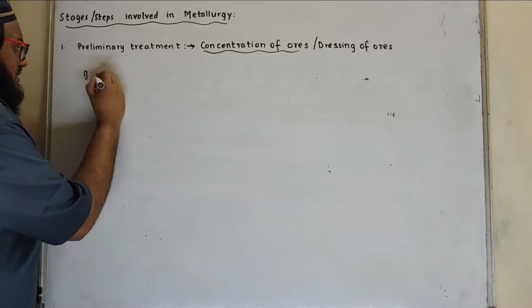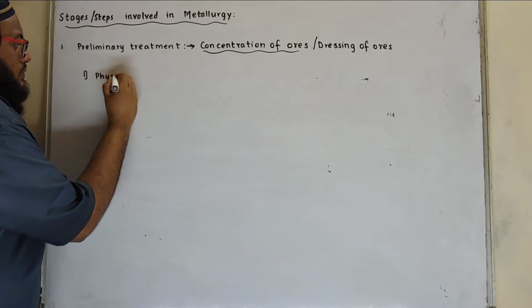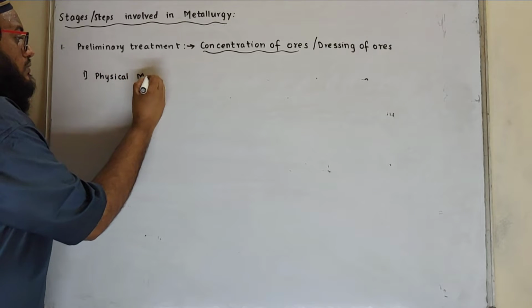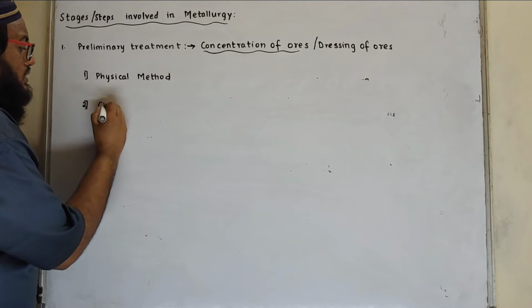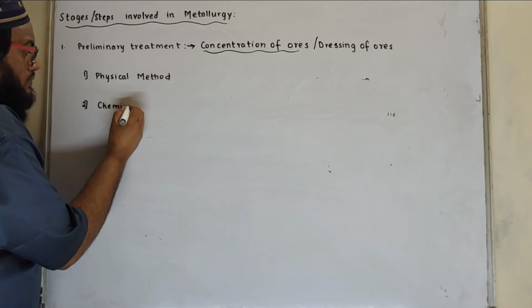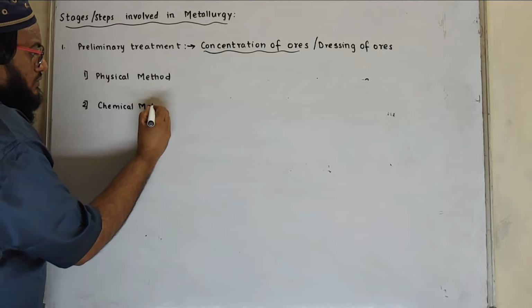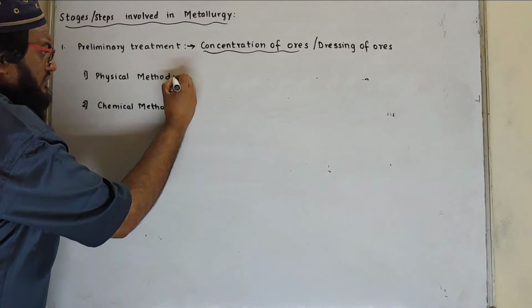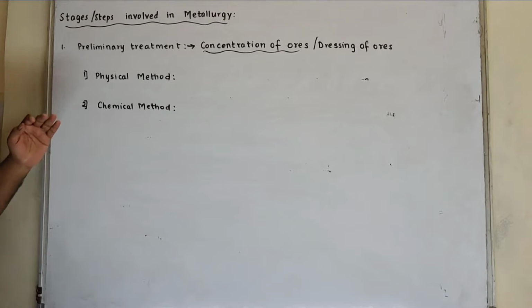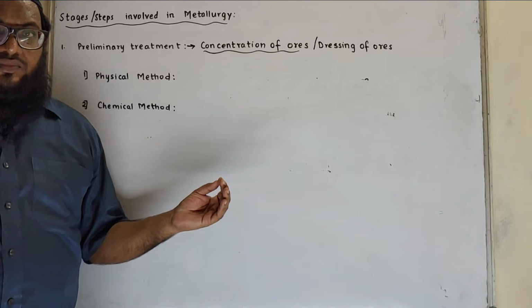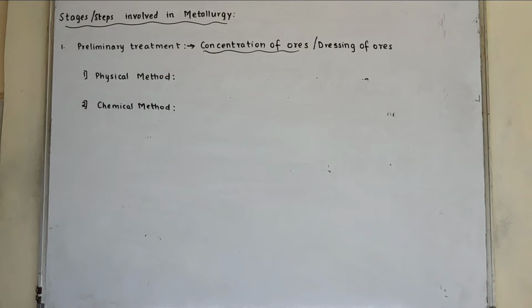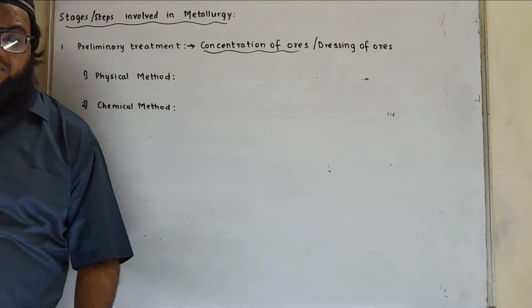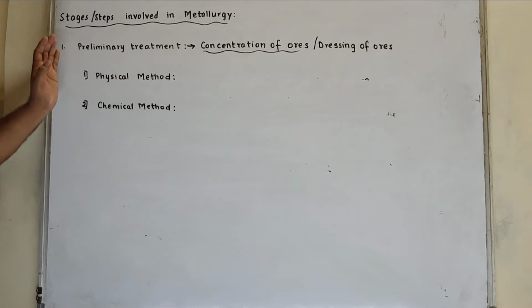One is physical method, and the second one is chemical method. In physical method, ores are concentrated. Even in chemical method, ores are concentrated. How? By removing the unwanted particles. But in chemical method, there is a use of chemicals. But in physical method, there is no use of any chemicals.